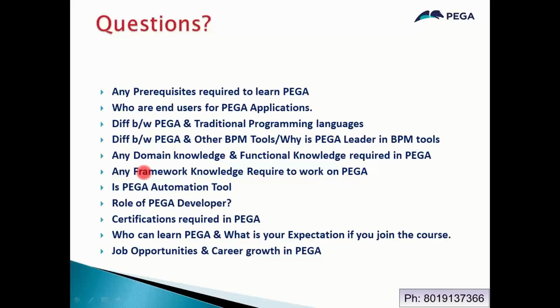Not an issue. And Pega is a complete automation tool. It is not only for development; in every part of the software development process, Pega will be there. Pega provides every access to complete development on the platform, from starting to ending. So there is no need to install any additional setup or additional rules. And the role will be called either developer or architect.